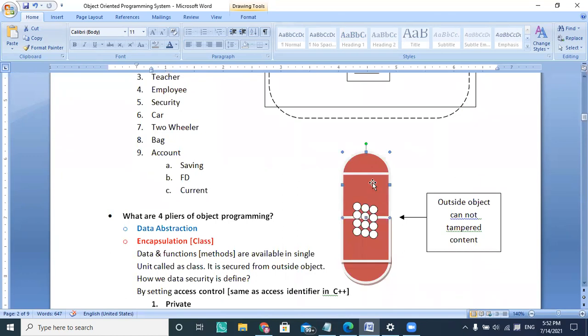If you see, this is a capsule here, and in that capsule, the main powder inside will not be affected by any outside foreign body. That entire important powder inside the capsule is secured from outside particles. All outside particles will not sit on the powder inside the capsule.